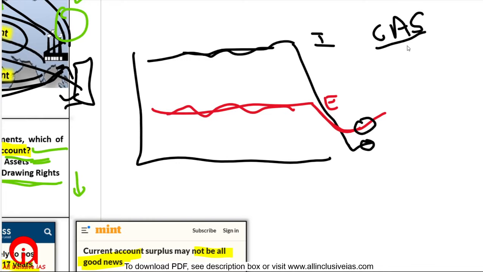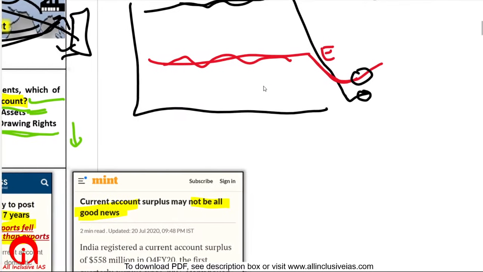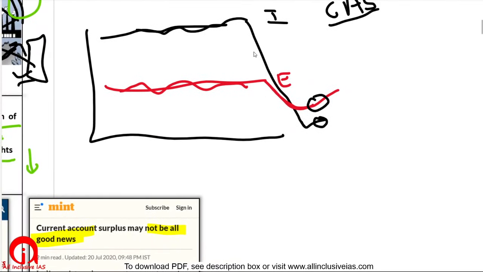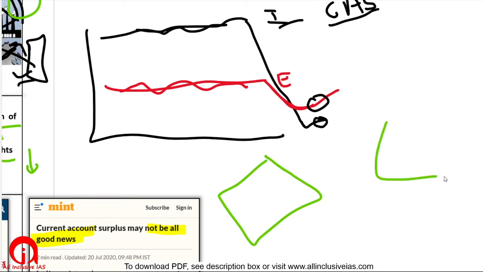Now the thing is, why is it not a good sign? The thing is that our demand fell. Why did our imports fall down? Our imports fell down because our demand fell. See, this is India. This is some other country. Okay. You are a consumer here. You are consuming some things from a factory of India and some things from a factory of the other country.